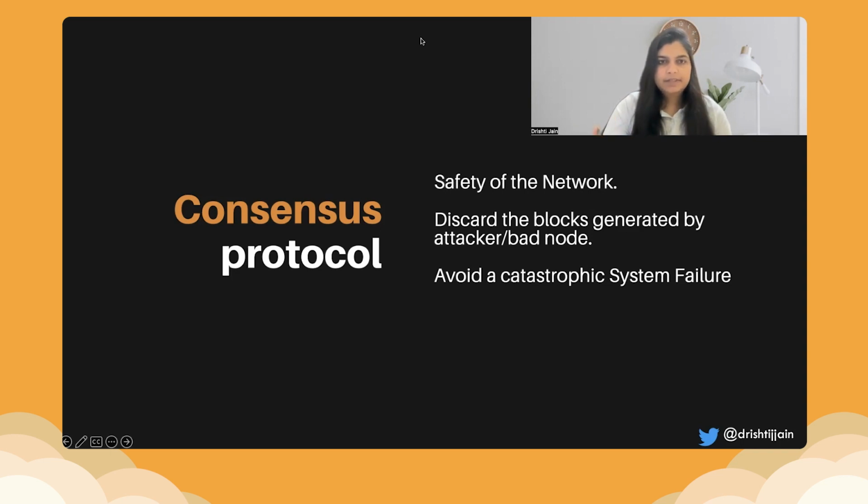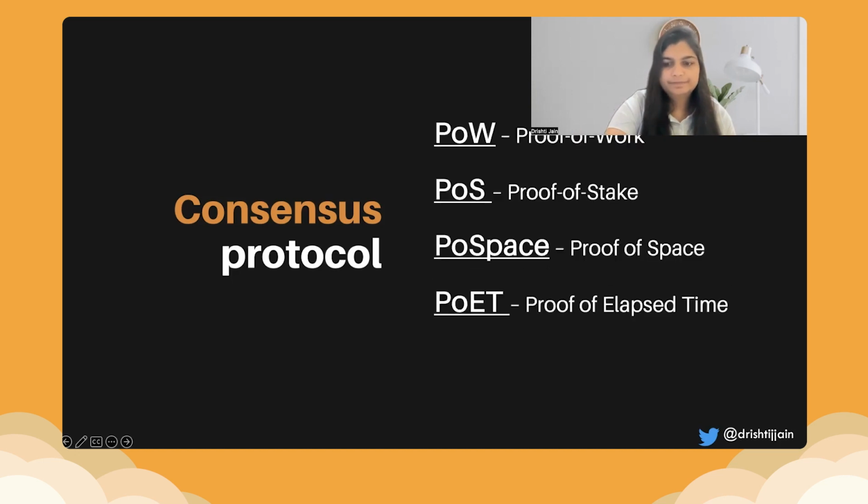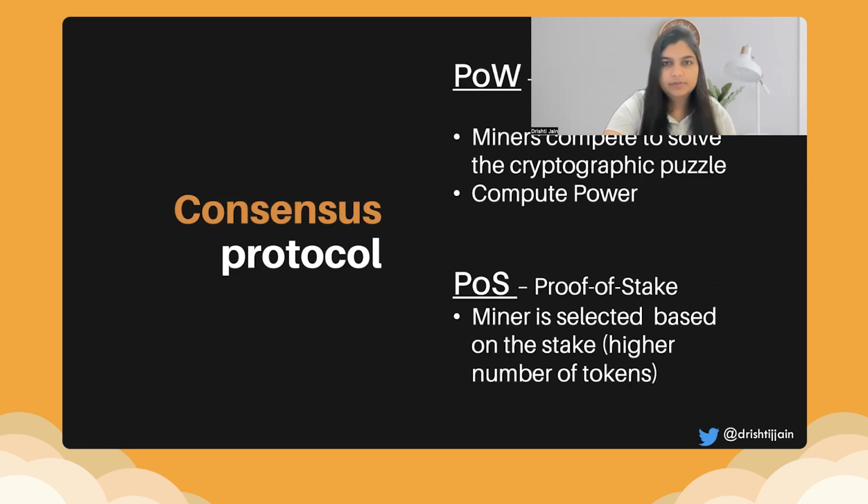Consensus, in the literal sense, means that all nodes agree on how to go forward, and that is the protocol that a particular blockchain would follow. Now, there are four types of consensus protocols. The very first one being proof of work. The second is proof of stake, then proof of space, and proof of elapsed time. There are multiple more. These are the four most common ones.